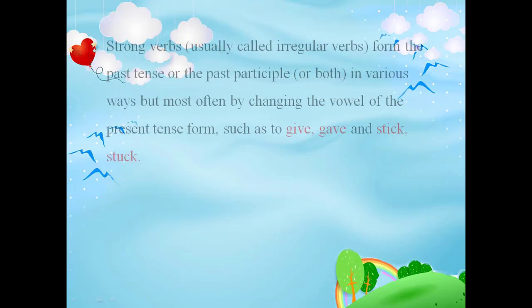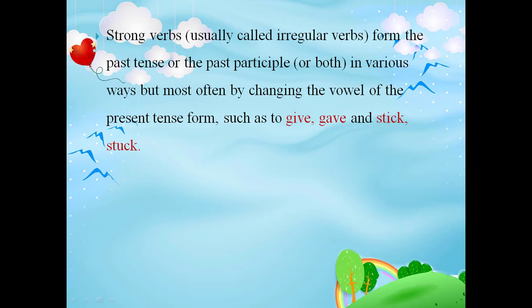Already I said strong verbs, usually called irregular verbs, form the past tense or the past participle in various ways, but most often by changing the vowel of the present tense form, such as give, gave, and stick, stuck. Here you observe the examples give and stick. It changes its past tense form to gave and stuck. It changes itself not by adding ed. So these verbs are called strong verbs.